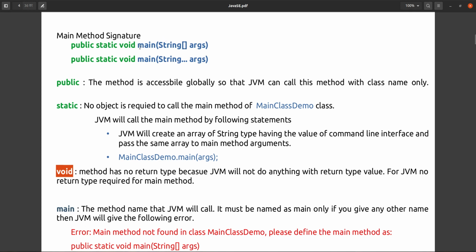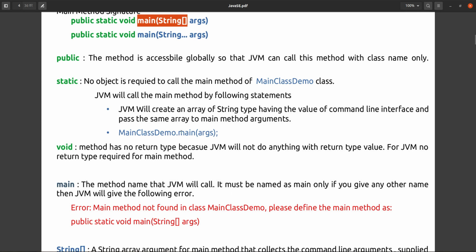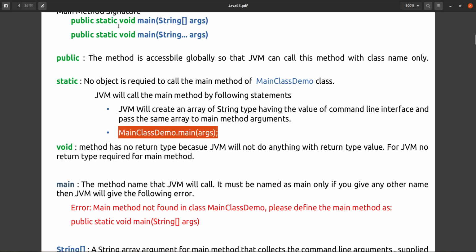Next is main. This main is the name of that method. Suppose if you give other than main, like ABCD or XYZ, then how will JVM know whether this is the main method? JVM will not know. So that's why this method name is given as main. JVM always calls this main method only.